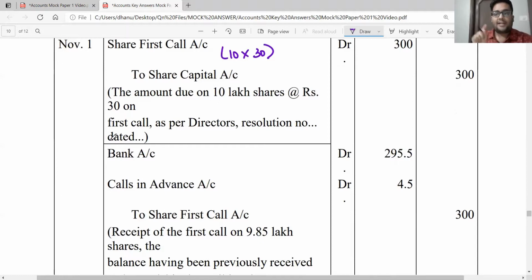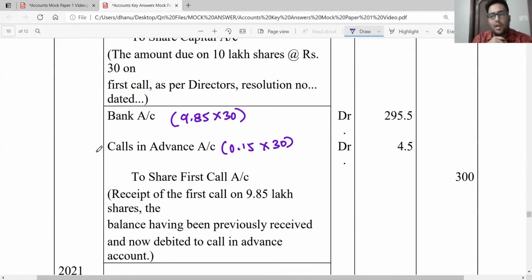No, out of the 10 lakh shares, 15,000 shares or one shareholder holding 15,000 shares have already been paid. So now I'm going to receive for 9.85 lakh shares into 30 rupees each. And then 0.15, that is 15,000 shares into 30 rupees each, I take out from my calls in advance and transfer to share first call account, because now it is no more an amount received in advance.